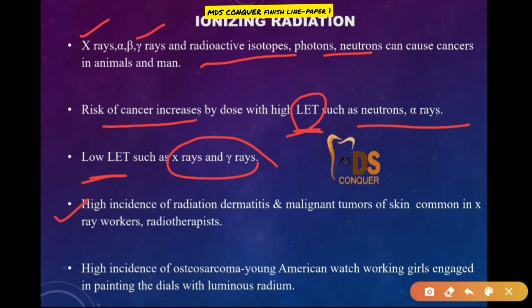There is a high incidence of radiation dermatitis and malignant tumors of the skin in X-ray workers and radiotherapists, and a high incidence of osteosarcoma in American watch-working girls engaged in painting dials with luminous radium. So radium workers also have increased chances of cancer.